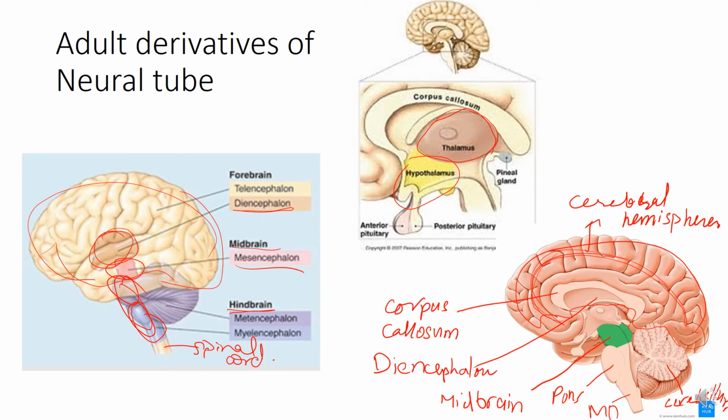Then comes the diencephalon, with the thalamus and hypothalamus. Then the midbrain, the portion which is shown in green color. Then pons, medulla oblongata, and below the medulla oblongata it is continuous with the spinal cord. And behind the pons and medulla lies the cerebellum, which is also known as the little brain.